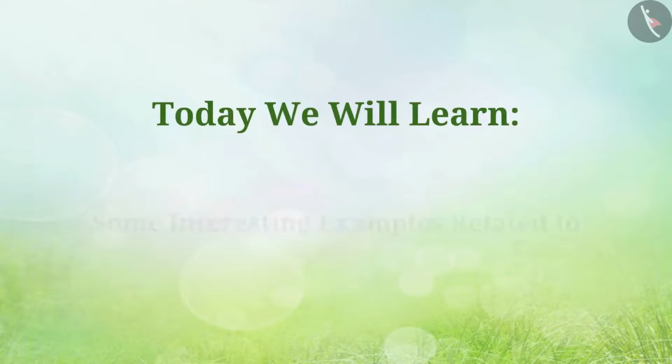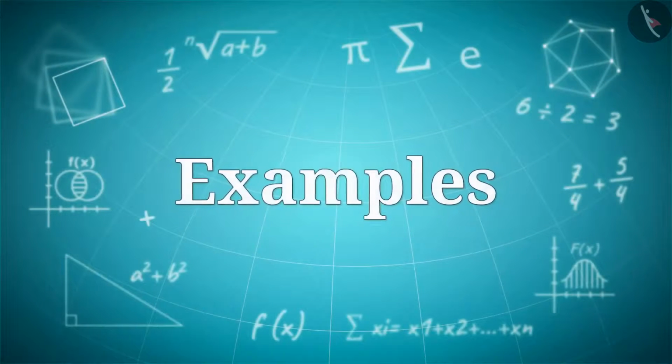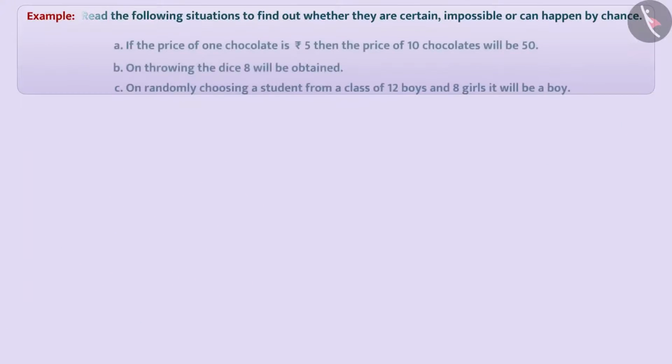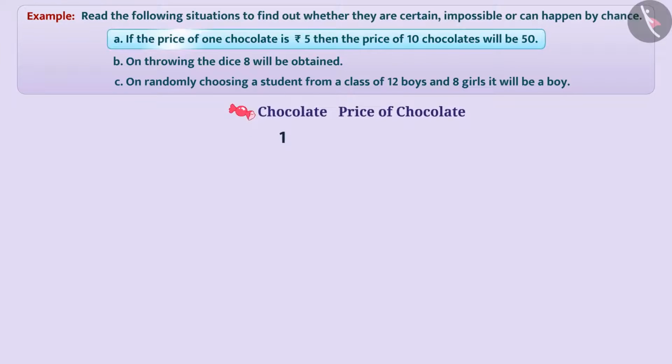Today we will learn some interesting examples related to chance and probability. Read the following situations to find out whether they are certain, impossible, or can happen by chance. If the price of one chocolate is ₹5, then the price of 10 chocolates will be 50.